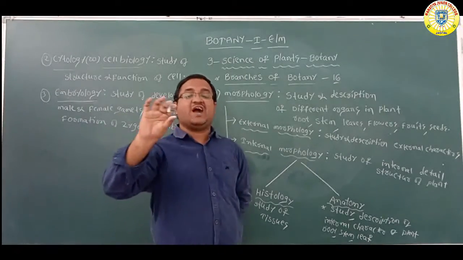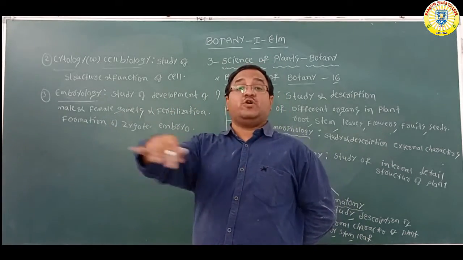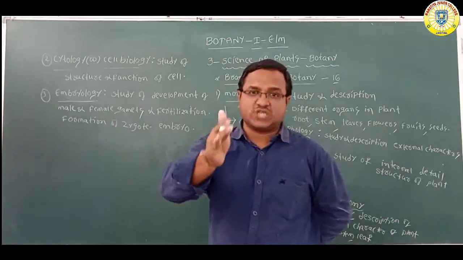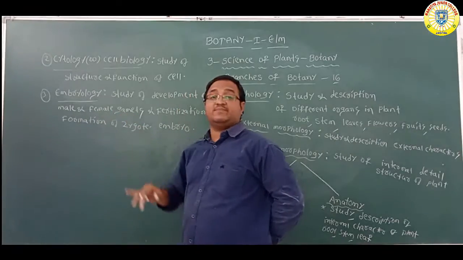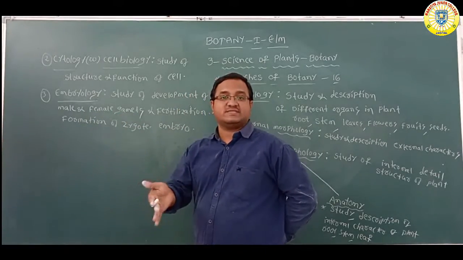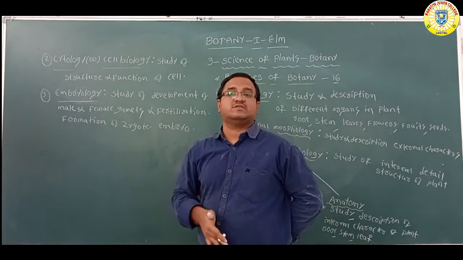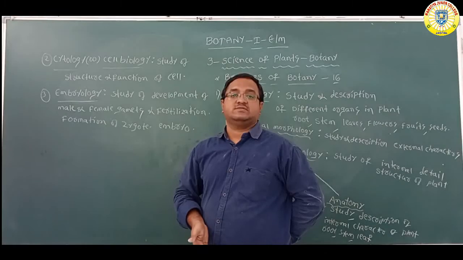Simply we can say studying of the embryo or development of the embryo is called embryology. As well as in embryology we have to study development of male and female gametes. Now what is the male gamete? Pollen grains are male gametes. What is the female gamete in plants? Ovules which are present in the ovary are the female gametes.